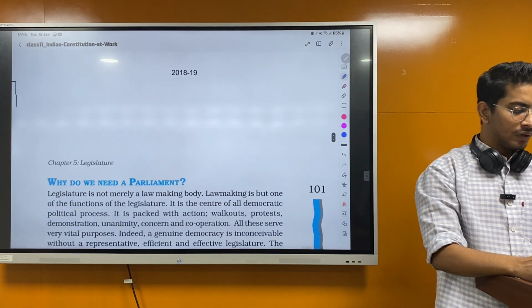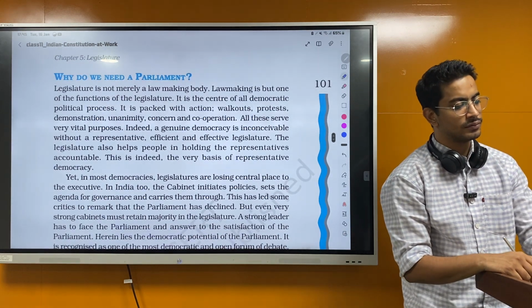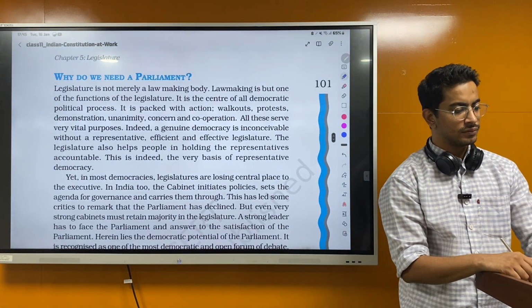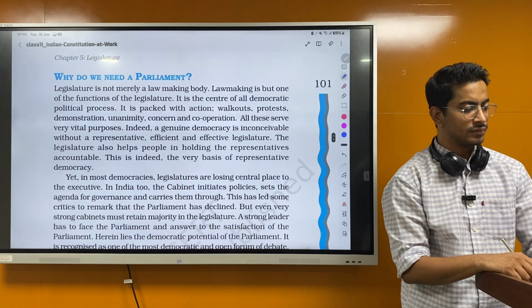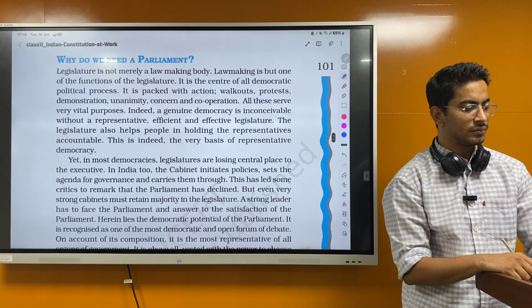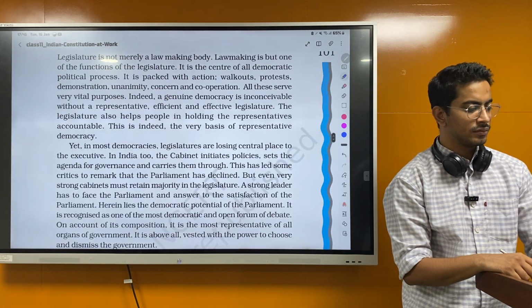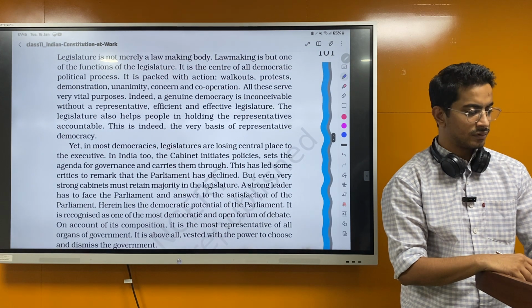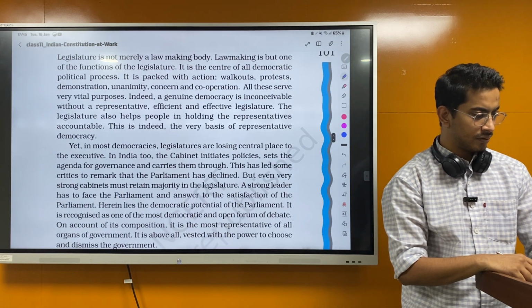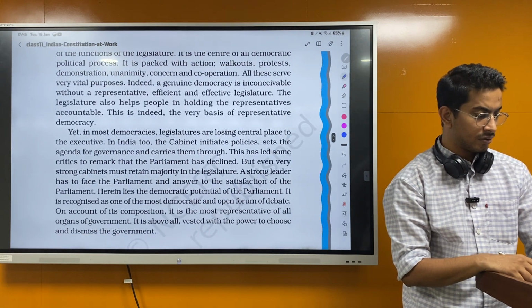Why do we need a parliament? Legislation is not merely a law-making body. Law-making is but one of the functions of the legislature. It is the center of all democratic political process. It is packed with action, walkouts, protest, demonstration, unanimity, consent, and cooperation. All this serves a very vital purpose.